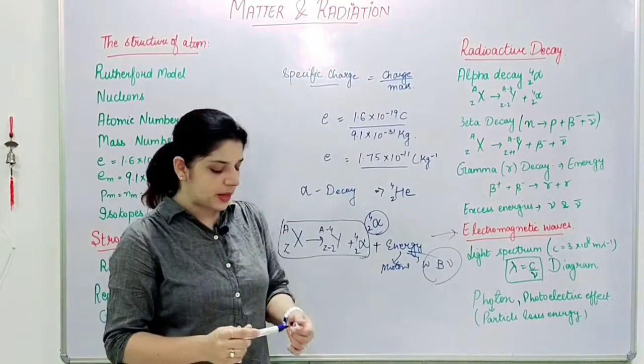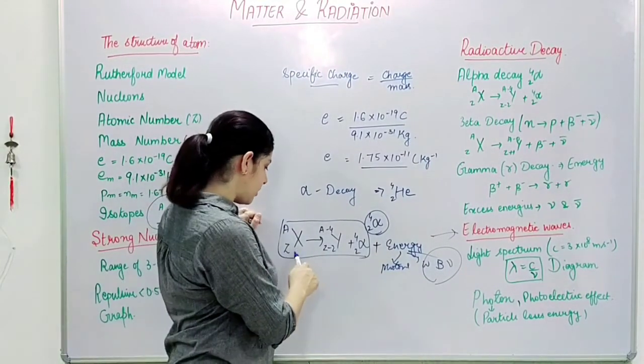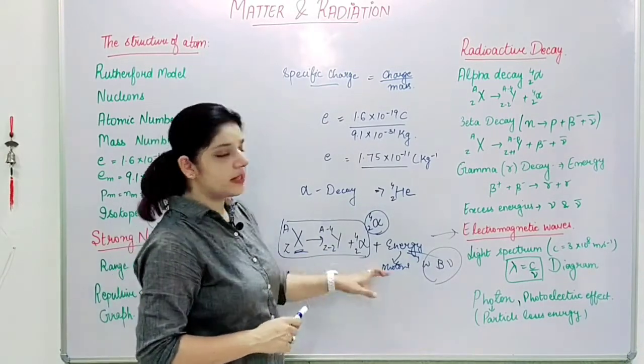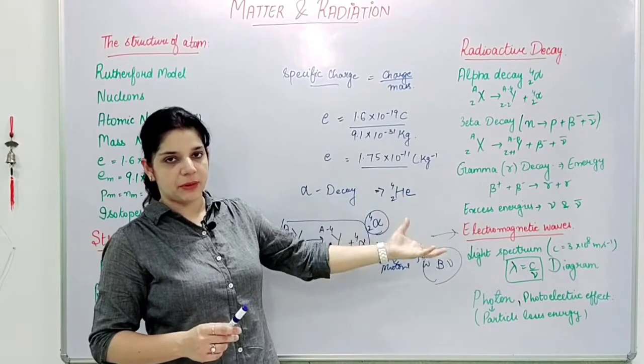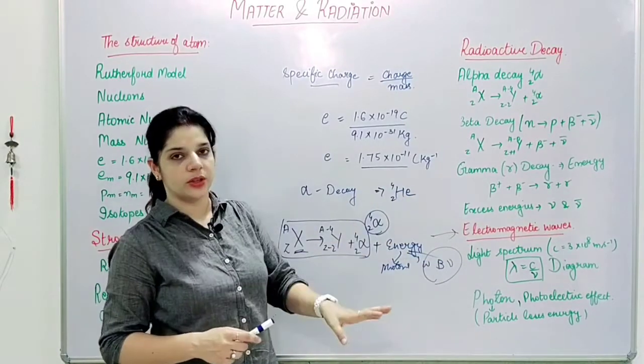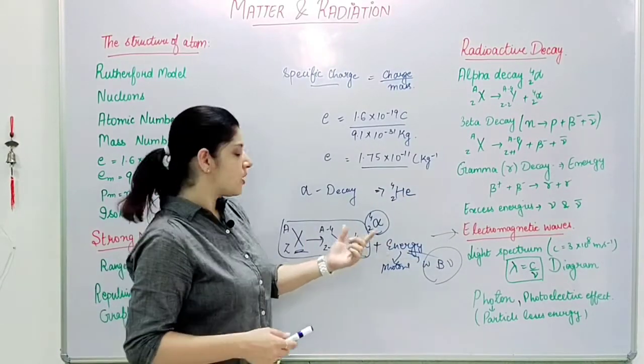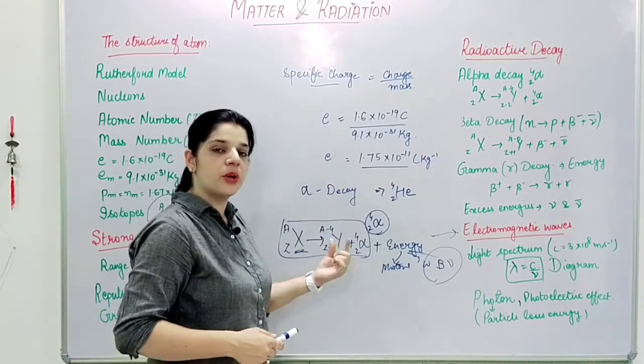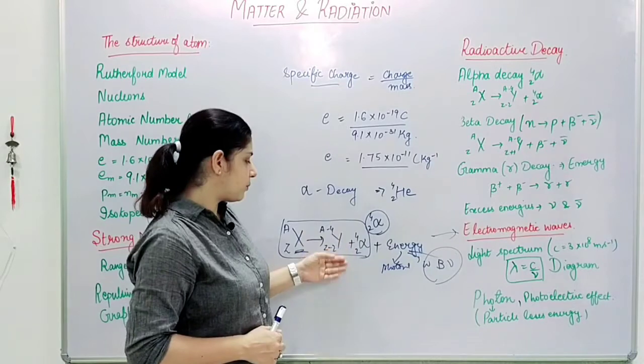What type of questions may come? They'll give you the specified parent nuclei and tell you 4 or 3 alpha particles are emitted, and ask you to find the daughter nuclei or give the equation. Whether it is an equation or an example, you have to calculate the daughter nuclei.